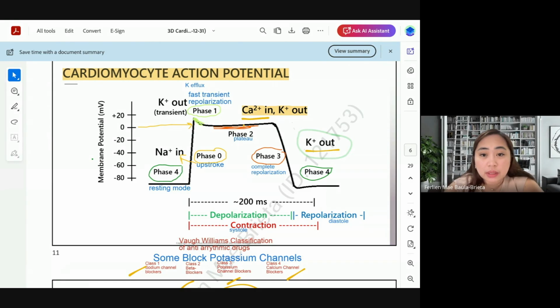Ang importante talaga is makita nyo saan pag pumasok na yung calcium, ano mangyayari sa action potential. Nagpa-plateau, meaning nagde-depolarize na sustained or sustained contraction. That is our systole there, the systole. And pag lumabas yung potassium, that's diastole, or repolarization or relaxation.